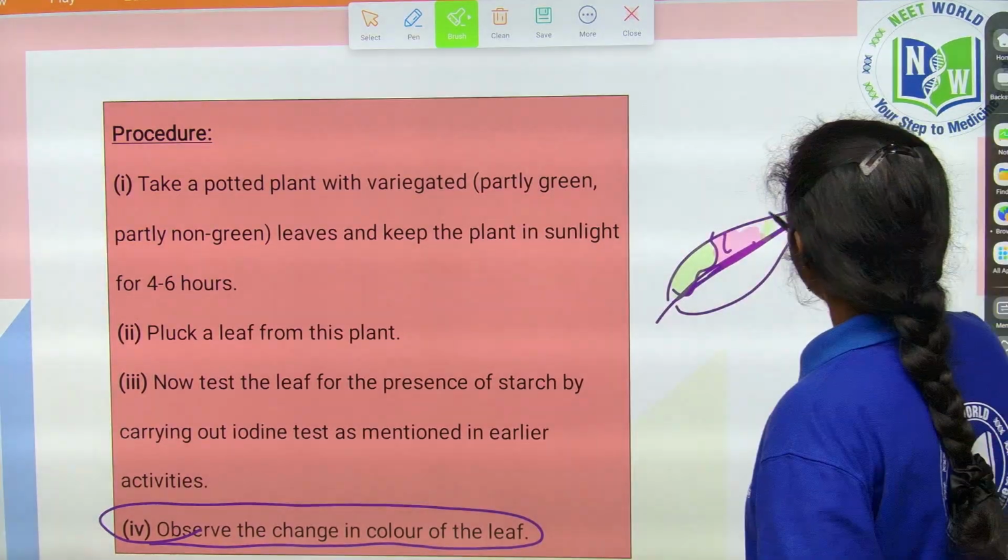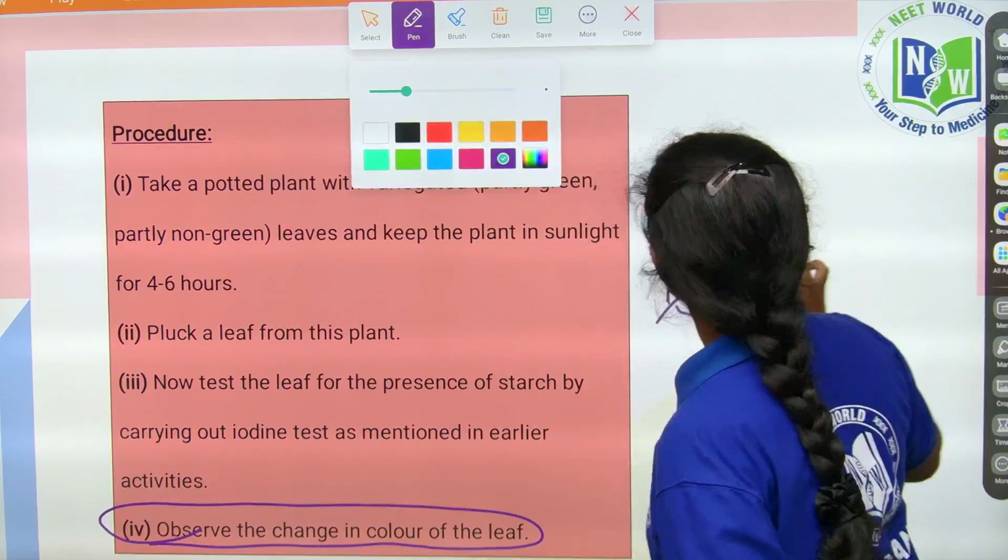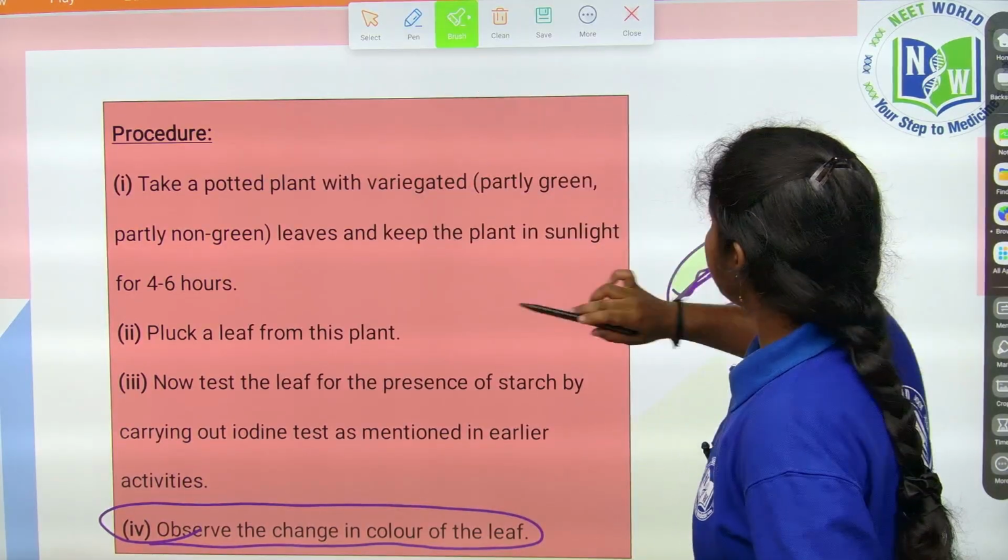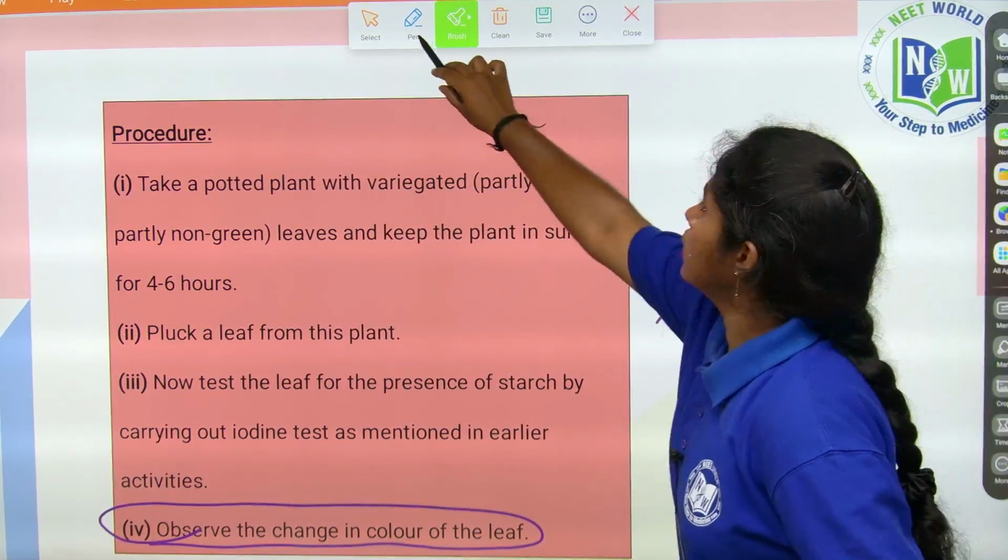Yes. So next, after that color, it will be green in color.